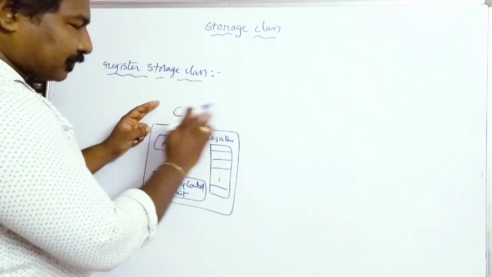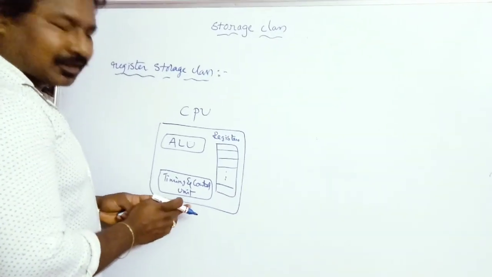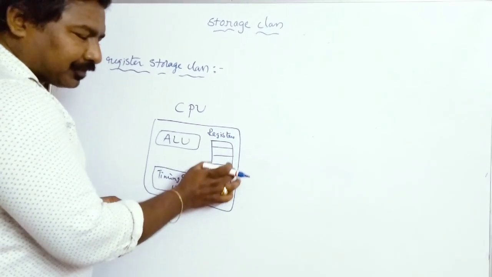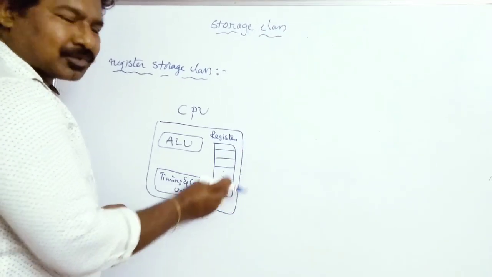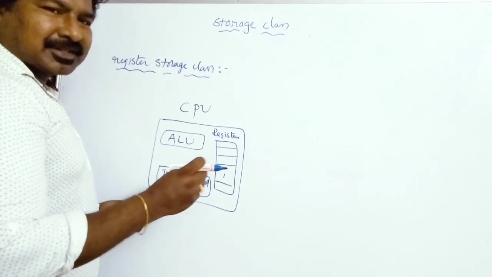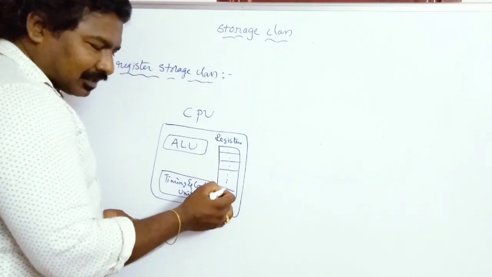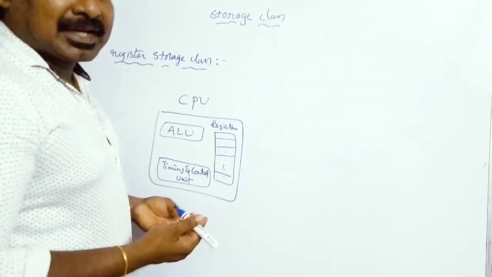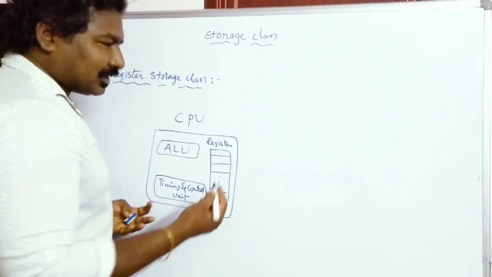For every CPU there will be an arithmetic logical unit, there will be timing and control for generating all the timing and control signals, and there will be a set of registers, which we call a register bank, where your values get stored. So if I declare a variable of register storage class type, your variable will get stored in one of these registers. Actually, what happens when you declare a variable as an auto, static or extern storage class? That will be something like this.